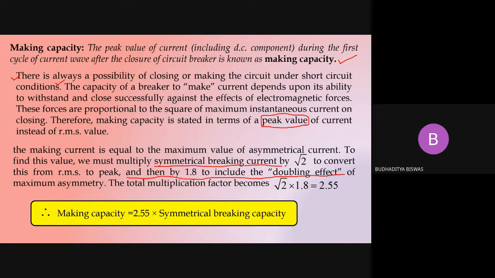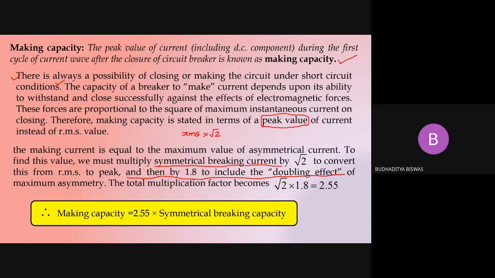This is the most important line in this particular slide. Why this is very easy to understand: the symmetrical breaking current is expressed in the RMS value. Okay, so symmetrical breaking current is expressed in the RMS value because some DC is related here, so obviously it should be expressed in the RMS value. And how to convert the RMS value to the peak value? We need to multiply the RMS value with root 2 to convert it to the peak value. Up to this it is very easy.